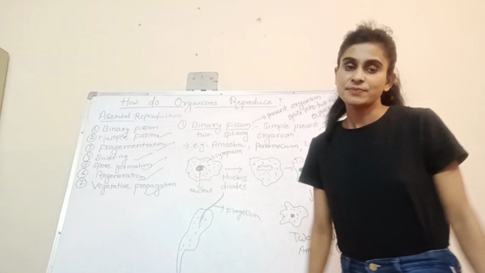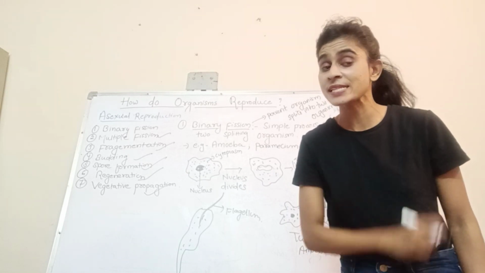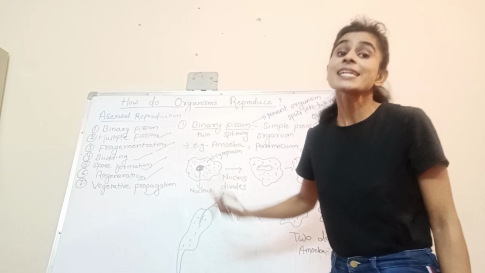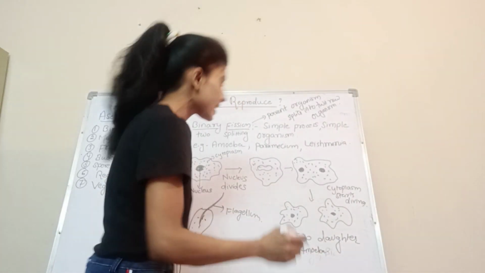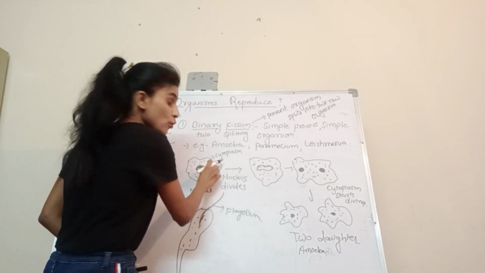starts dividing. When it is ready to reproduce, the nucleus which is present in the amoeba starts dividing. The blue dotted one is cytoplasm.